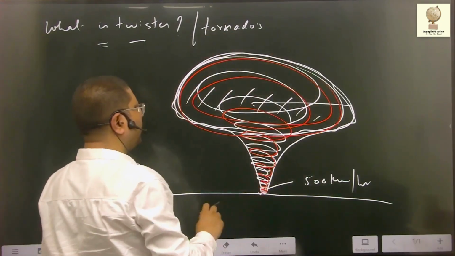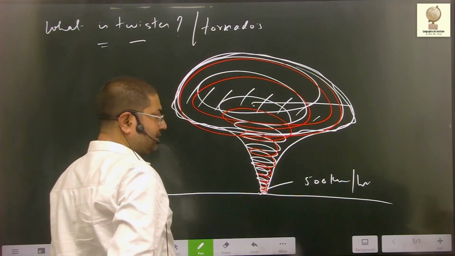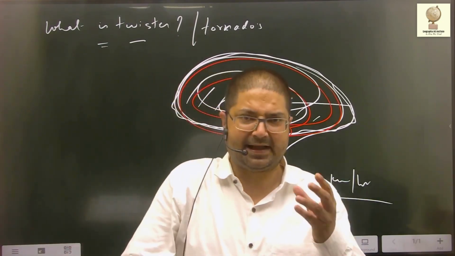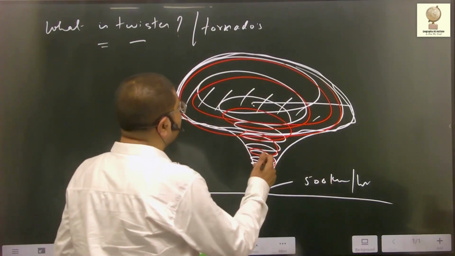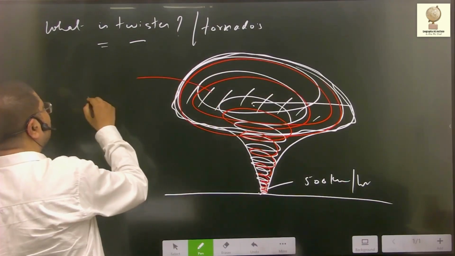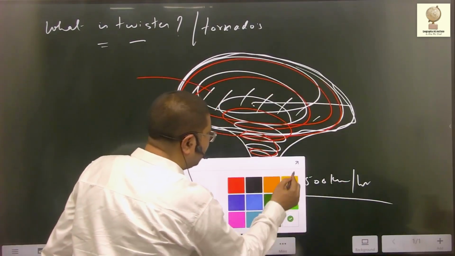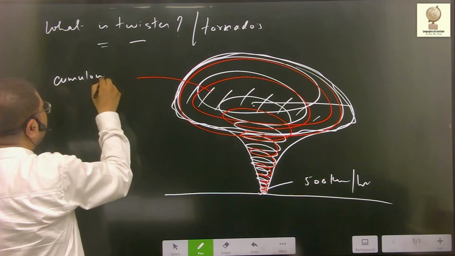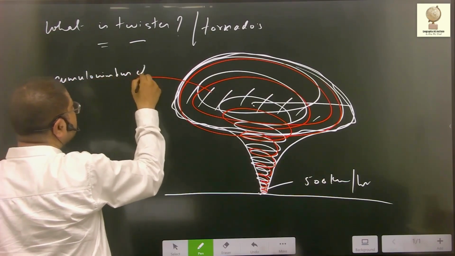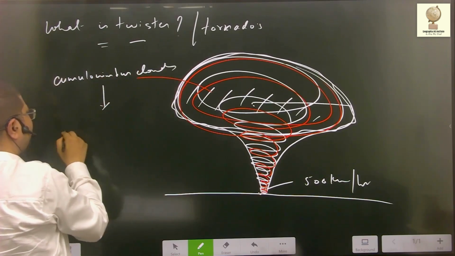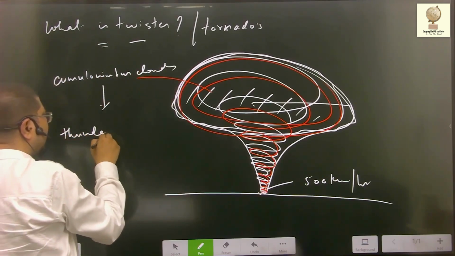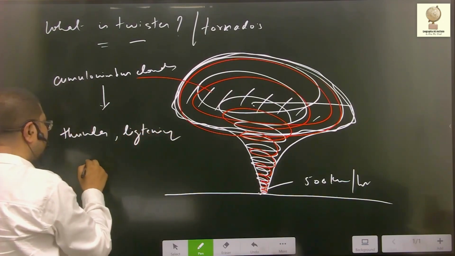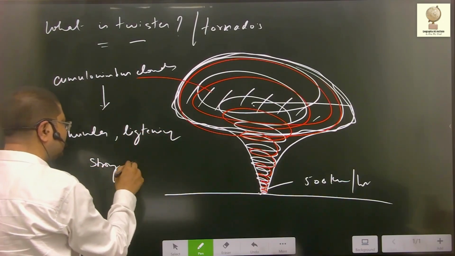Why and how these twisters get formed? A twister is a rapidly rotating column of air that extends from thunderstorm. Thunderstorm क्या है? Nothing. Thunderstorm is simply cumulonimbus clouds which are associated with thunder, lightning, and strong winds.